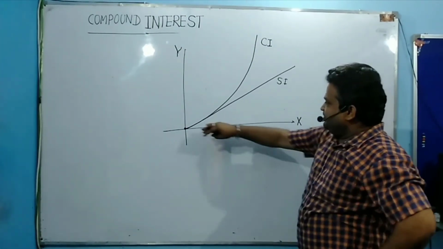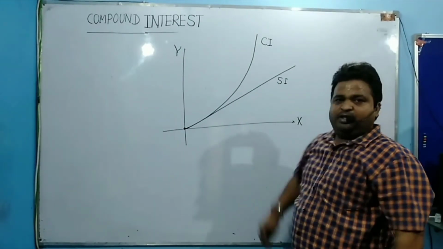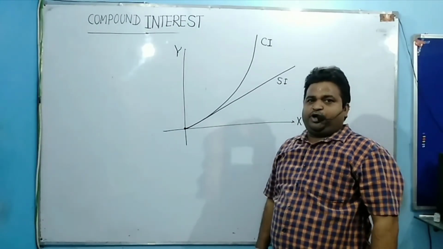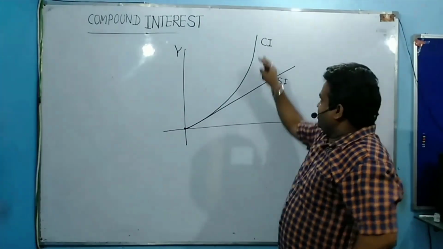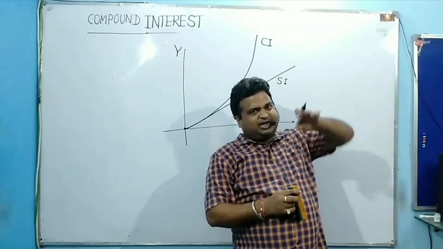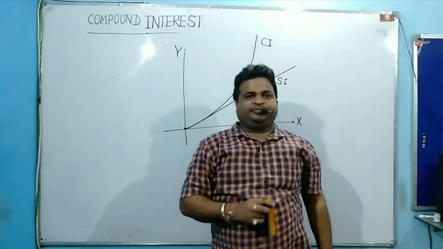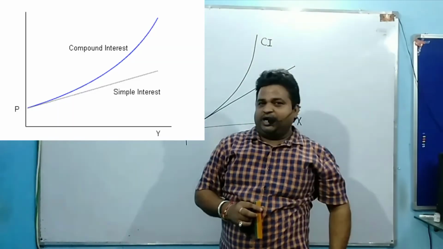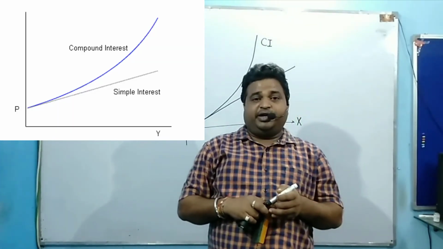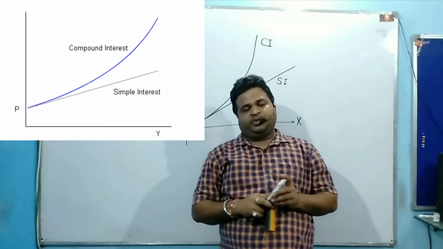Simple interest goes on a straight line, no variation, because it is based on the same principal. But in compound interest, initially it was like simple interest, but after 1 year, it increases and increases. That is why compound interest is called the eighth wonder of the world.